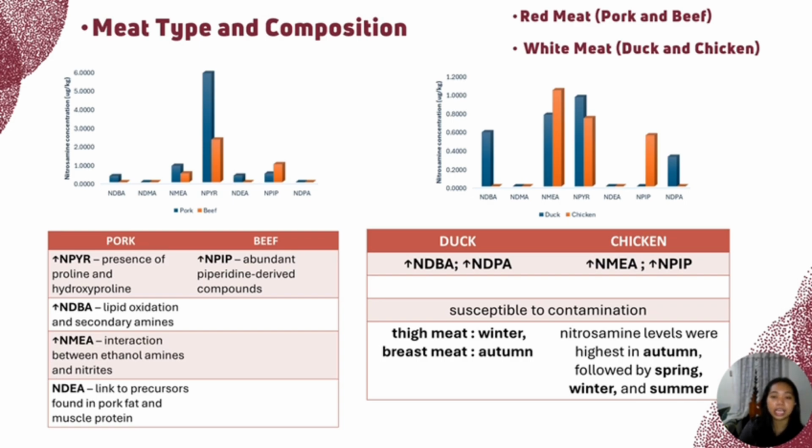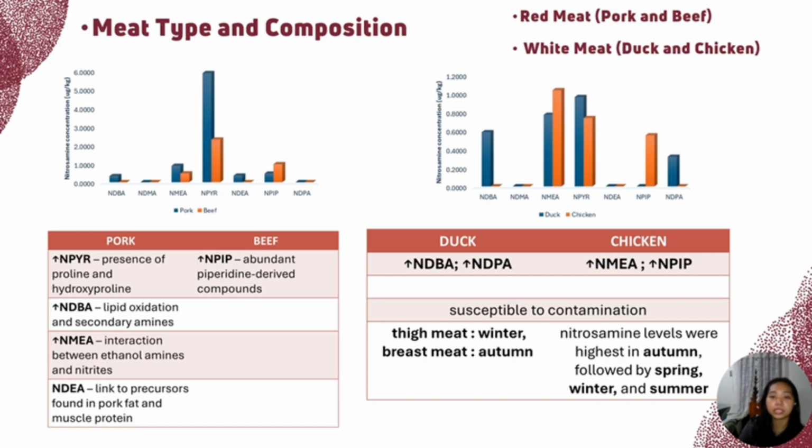In contrast, NPIP concentration shows the opposite trend, with beef having the greater concentration. This indicates that fiber-derived compounds may be more abundant in beef due to different muscle structure between the types of meat. Notably, NDEA was only detected in pork, suggesting a link to precursors found in pork fat and muscle protein that are not as abundant in beef. However, these findings deviate from some studies that show that NDEA should also be present in beef.